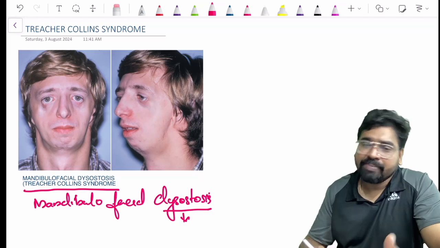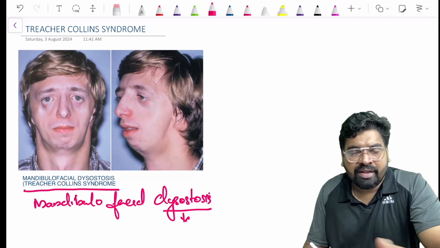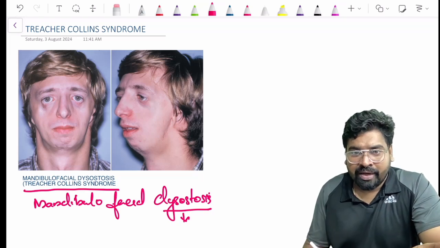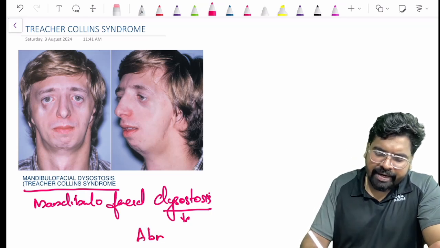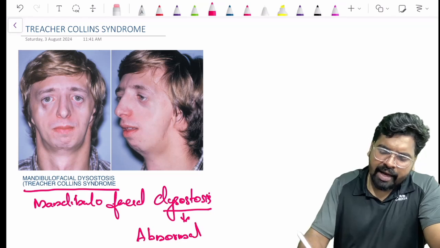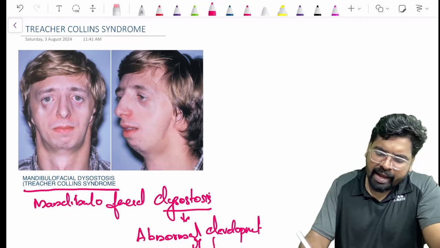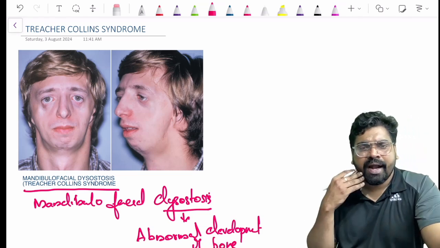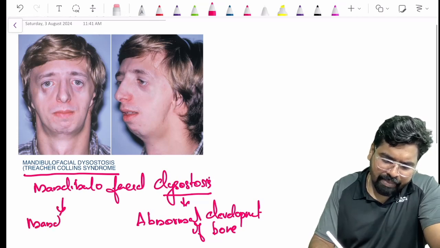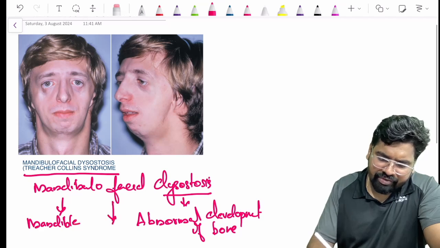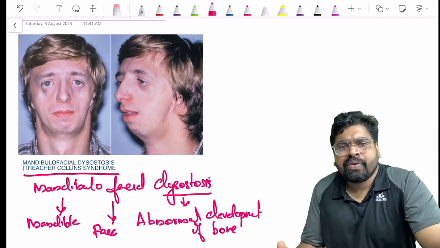In oral pathology, you should know the exact meaning of what the term denotes. Then half of the problem is solved. Don't learn by heart, don't mug up. Dysostosis means an abnormal development of bone. So mandibulofacial: the bone in the mandible and the bone in the face are abnormally developed. Very simple.